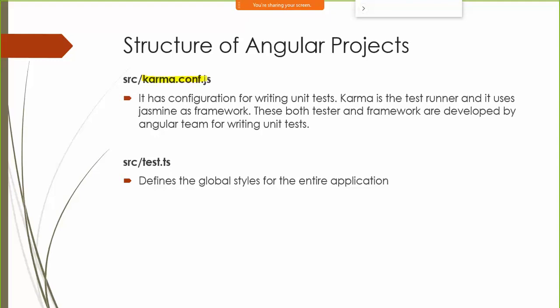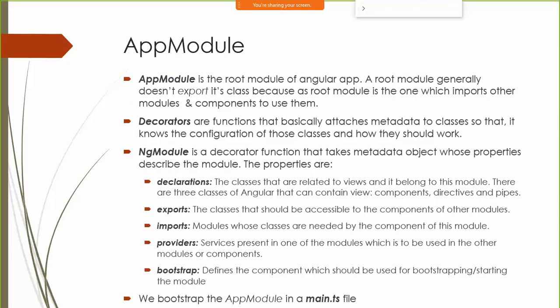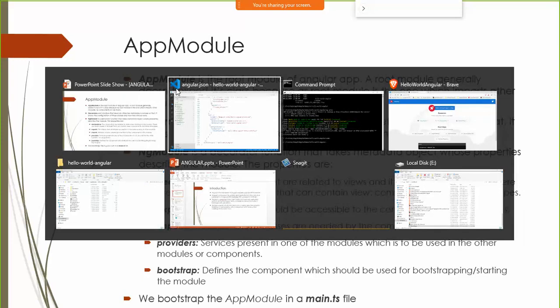karma.conf.js defines the configuration for Karma, and test.ts defines the test configuration for the entire application. This is for the test runner, karma.conf.js as well, whereas test.ts defines the global information about the Jasmine unit test. Jasmine is the framework which is used for unit testing. Let's talk about app module. Instead of taking a look at this app module here, I'm gonna go to code and let's take a look at app module there.